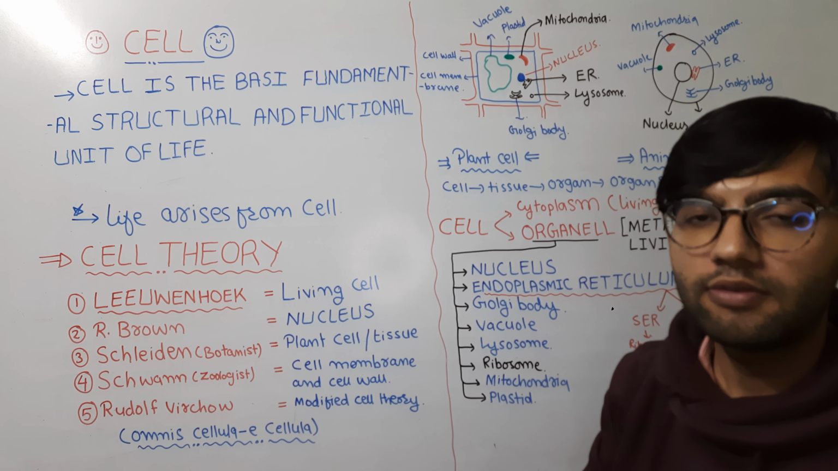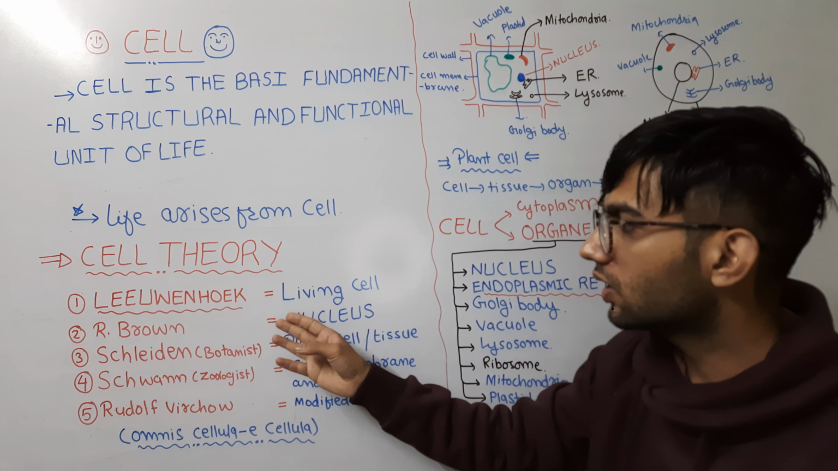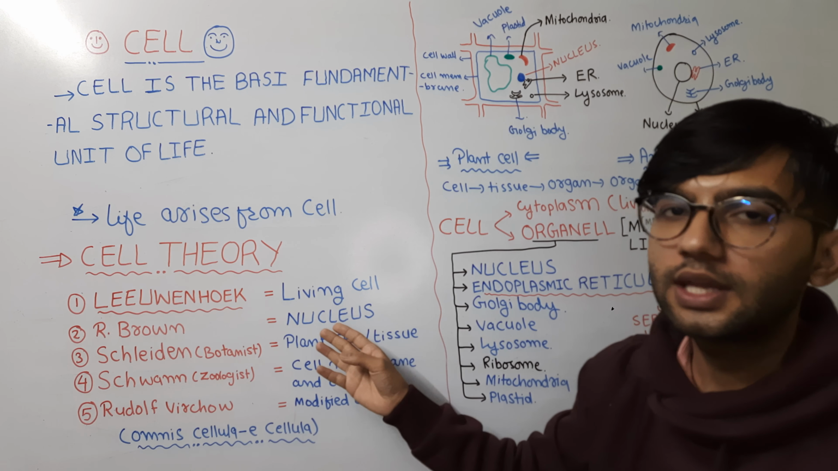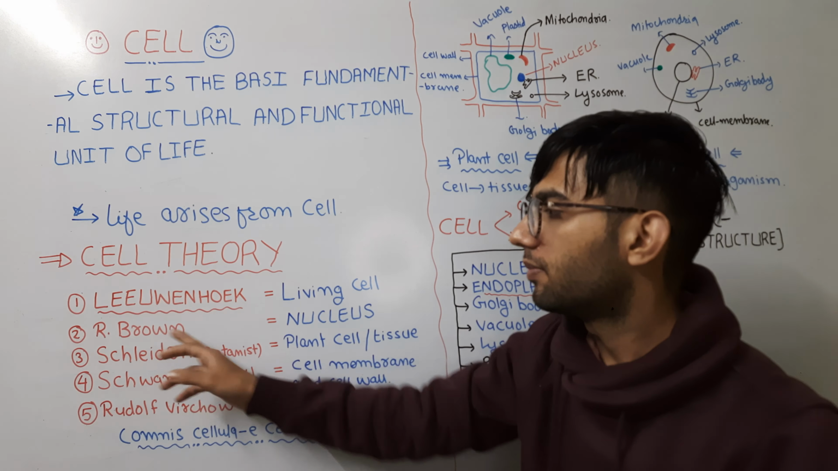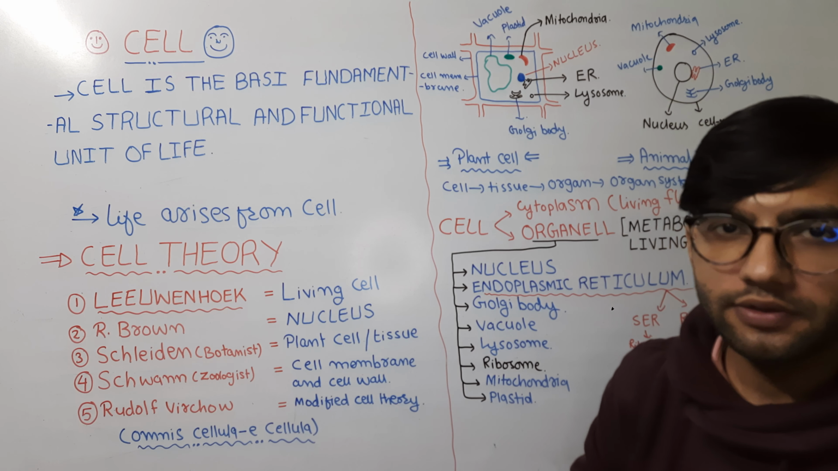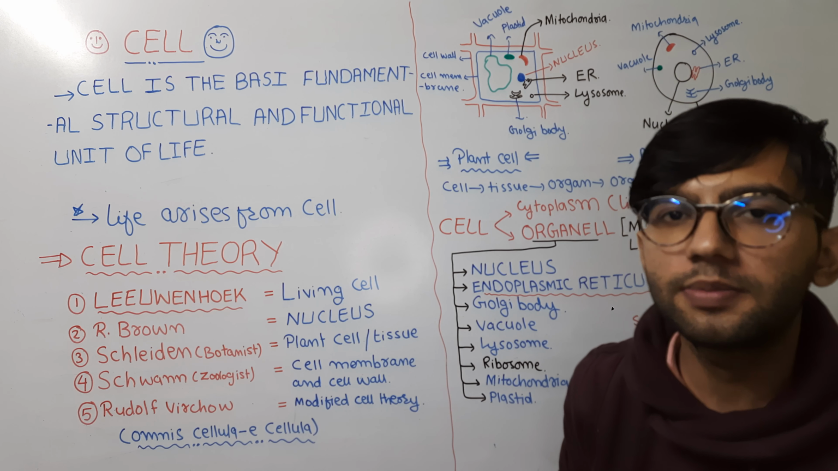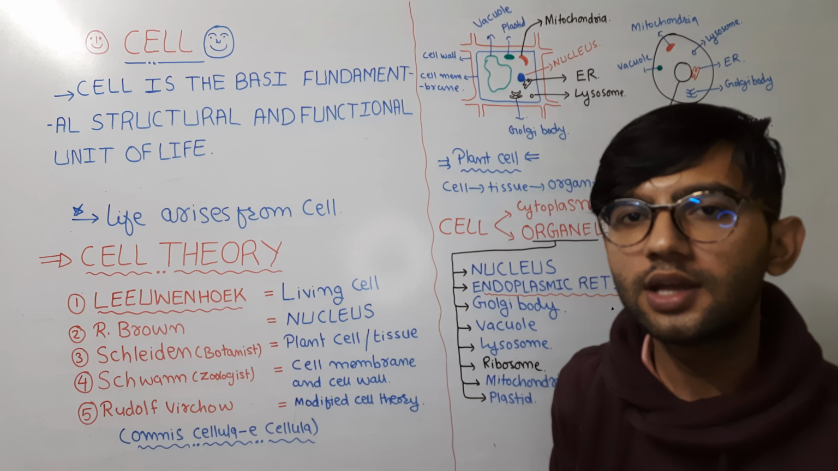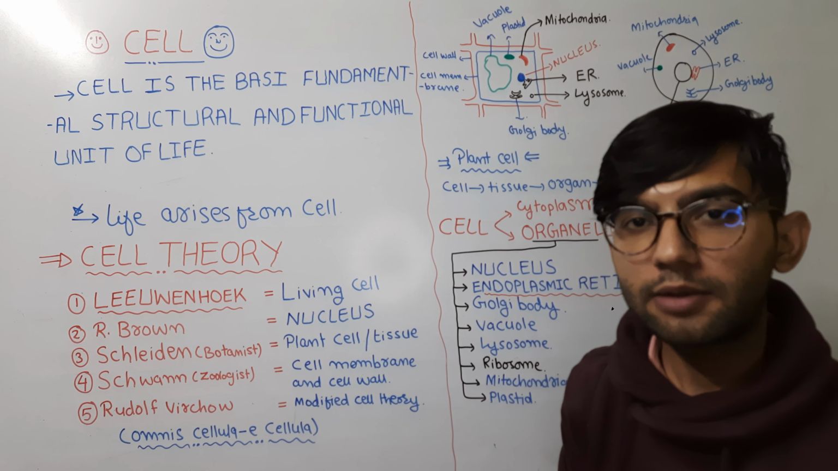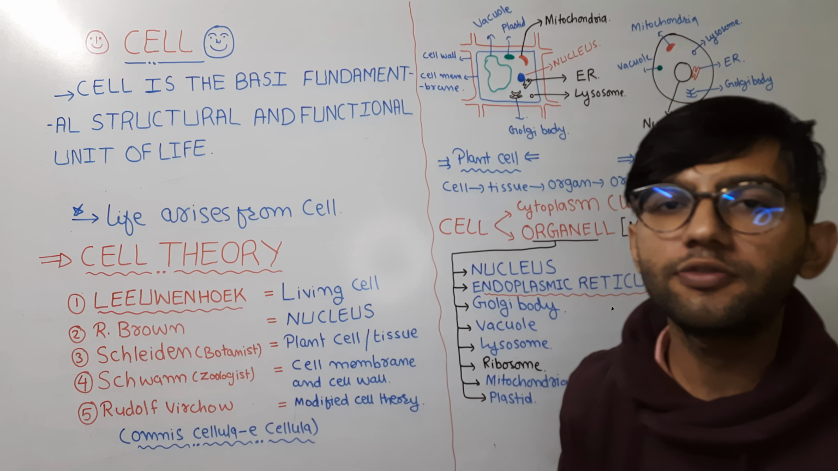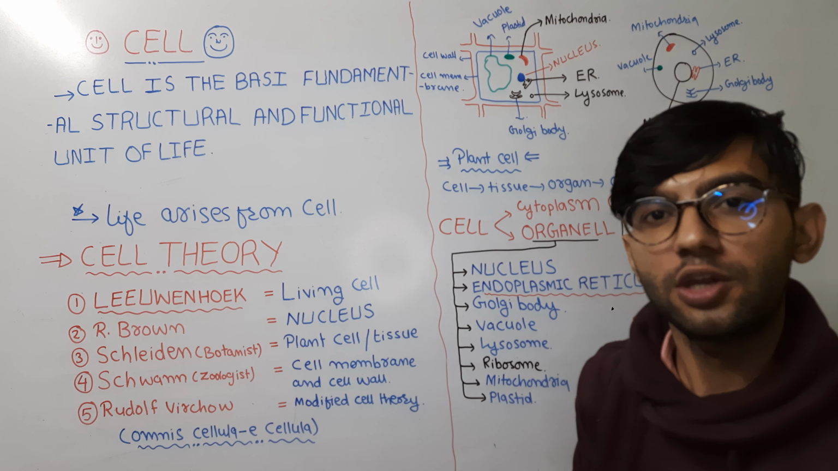The living cell was first described by Leeuwenhoek, and the nucleus that controls all the cell activities was described by Robert Brown. Schleiden was the botanist. He examined different plants and came to the conclusion that all plants are made up of cells, and these cells are of different types, and these cells combine together to form the tissues.